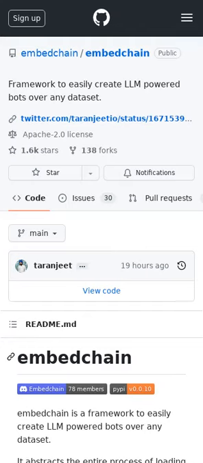Embedchain is a framework for creating large language model-powered bots over any dataset. It abstracts the entire process of loading a dataset, chunking it, creating embeddings, and then storing it in a vector database. Users can create bots by linking to media like videos, PDFs, blog posts, or websites. The project aims to make it easy for anyone to get a chatbot running over any dataset in less than a minute.